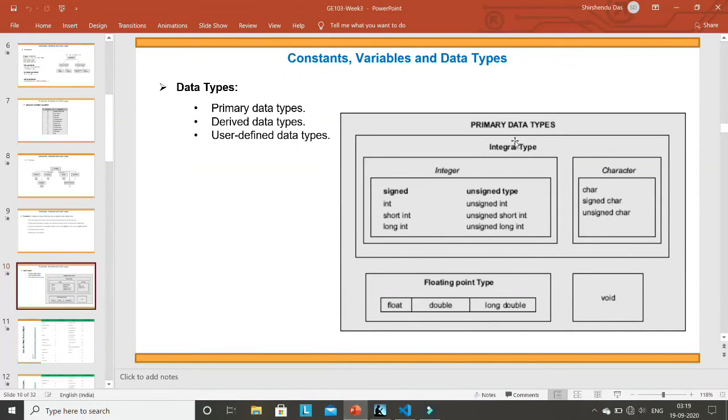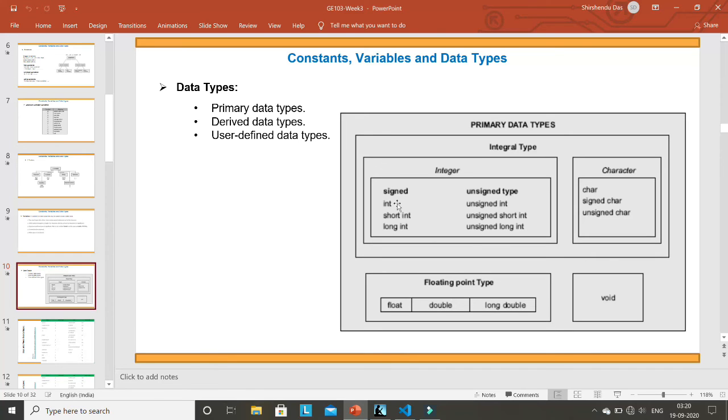If you go for integer, there are different types of integer also. The integer that I use in class is int. This is a signed integer. Then short integer and long integer are also called signed integers. Why signed integer? Because the most significant bit, the leftmost bit, is reserved for the sign, where 1 means minus and 0 means plus.